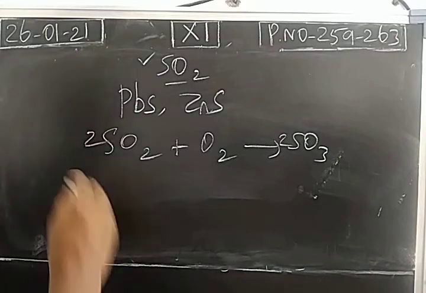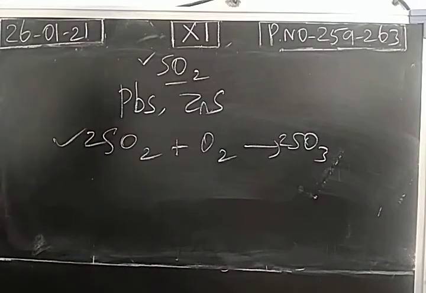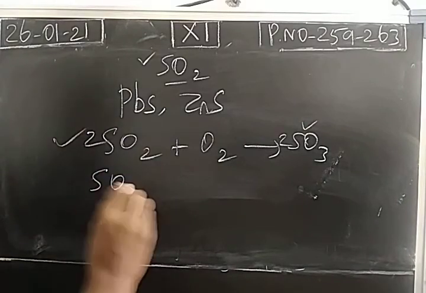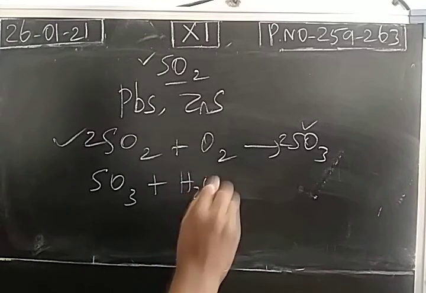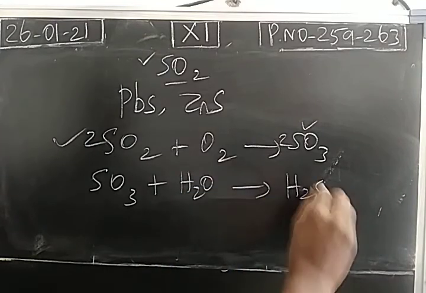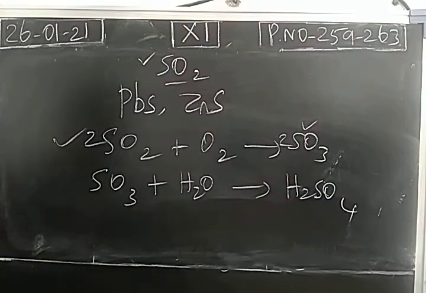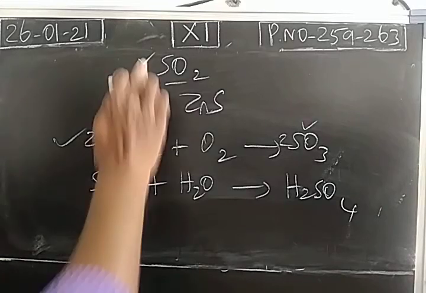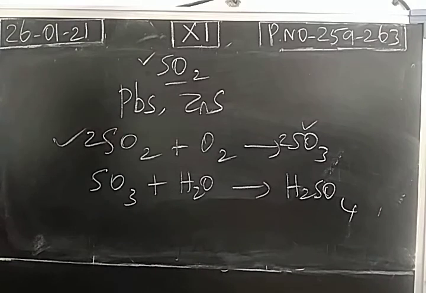Okay, when you take the sulfur dioxide, this is making eye irritation, coughing, and respiratory diseases like asthma and bronchitis. So the produced sulfur trioxide will combine with the moisture. It becomes sulfuric acid.